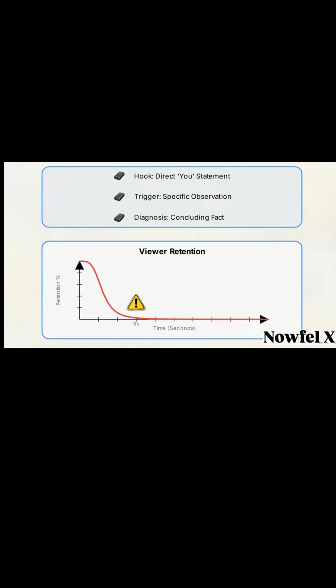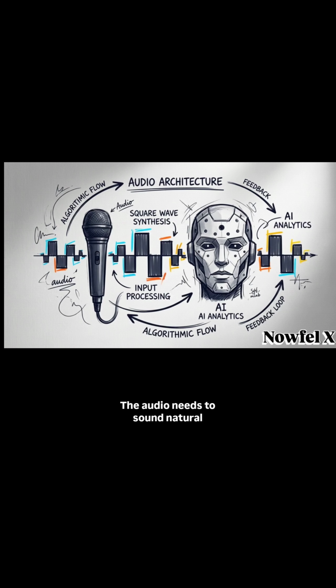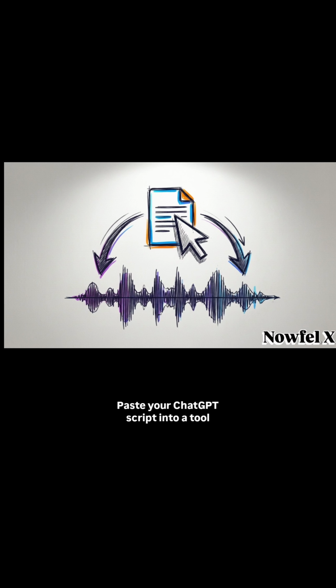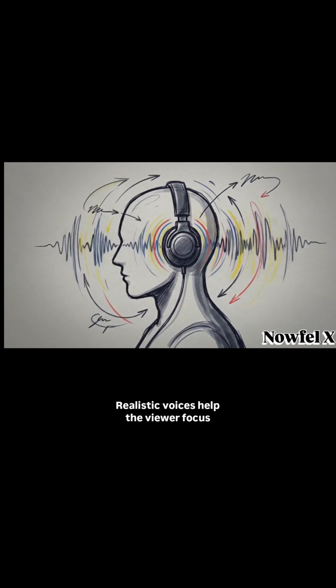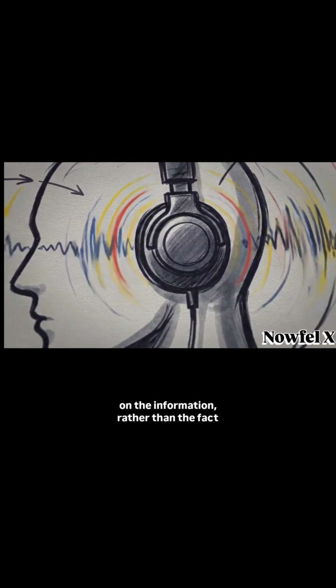The audio needs to sound natural. Default, flat, robotic voices can make a video feel impersonal and lead to lower watch time. Paste your ChatGPT script into a tool like ElevenLabs to generate the voiceover. In this drop-down menu, select a voice model like Brian. This model includes subtle vocal variations that sound more human. Realistic voices help the viewer focus on the information rather than the fact that the video is automated.